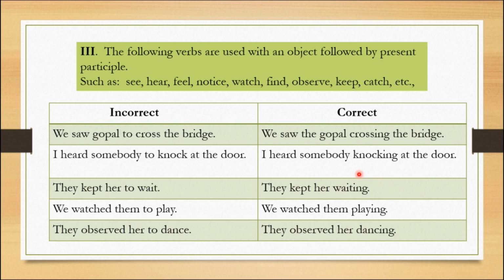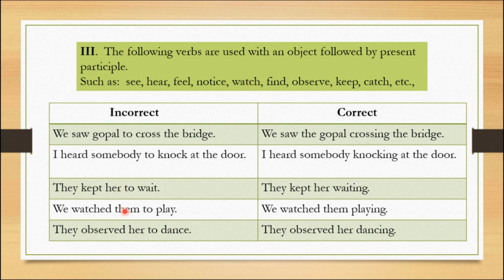Children, let me give a detailed explanation here. Here saw, heard, keep, the past form of keep, kept, watched, observed. All these verbs have objects. What are the objects? Gopal is an object, somebody is an object, her is an object, them is an object.